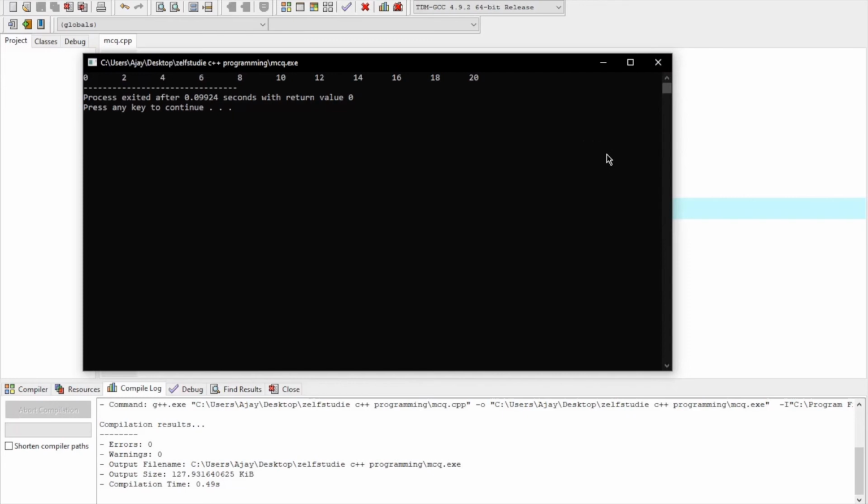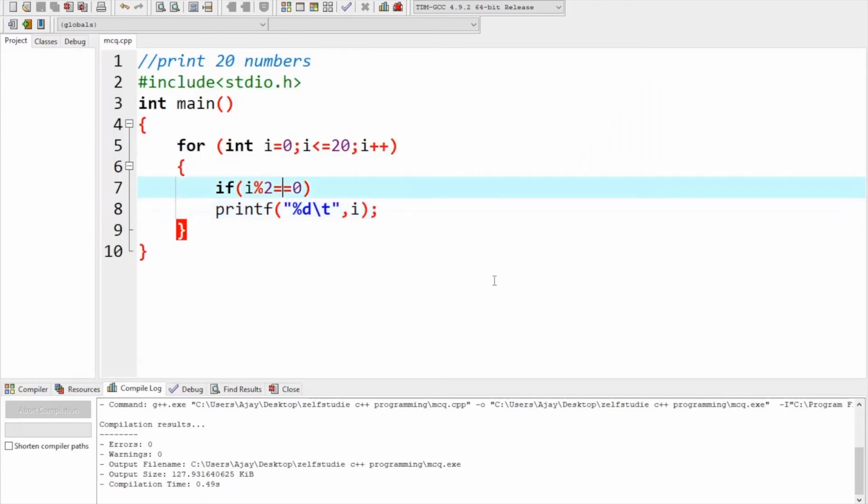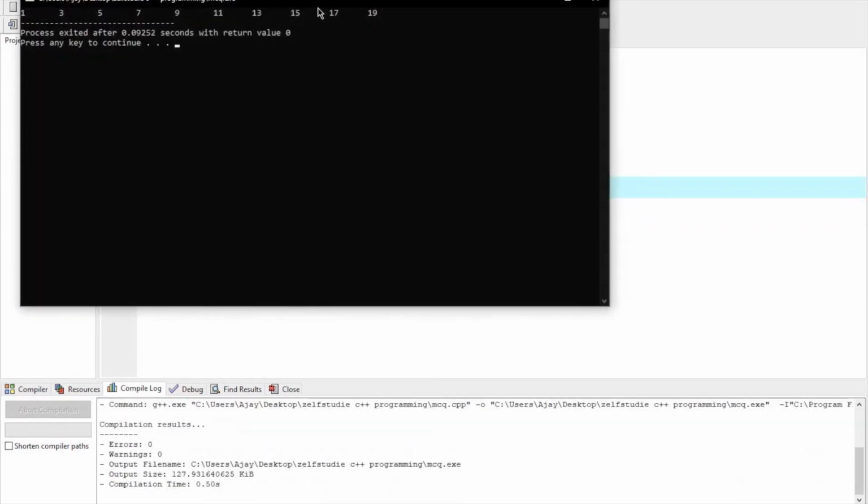So what is the odd number? Anything that is not an even number is an odd number, isn't it? So not equals 0. Now see the odd numbers. 1 3 5 7 9 11 13 15 17 and 19 are the odd numbers between 0 and 20, okay? So this is how you need to do.